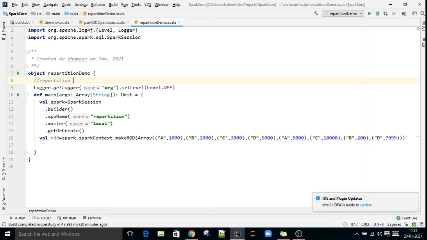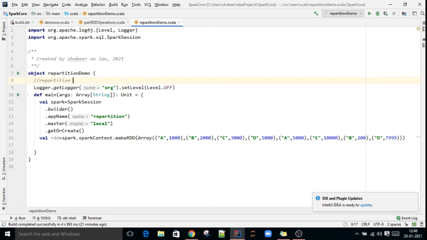Suppose you have one data set with 300 partitions. Let us say you have more executors, more nodes in the cluster. If you want to increase those partitions, you can save execution time.